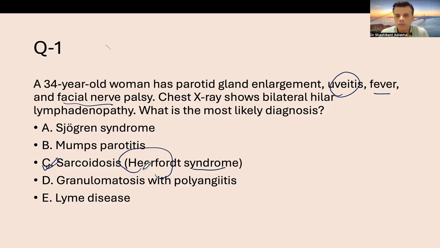Lyme disease generally involves the joints, and facial nerve involvement can occur, but uveitis and parotid gland enlargement are generally rare. So here we will go with the diagnosis of sarcoidosis, that is Heerfordt syndrome.